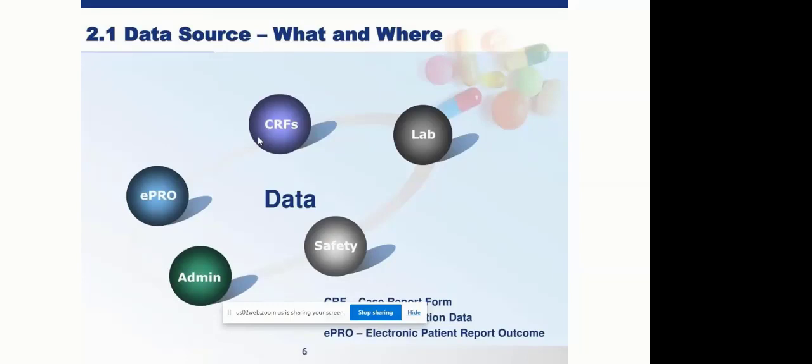So these are the sources of clinical trial data, and you as a data manager have to work on the data coming from the various sources and make it complete, accurate, and integrated for the final submission and final analysis.